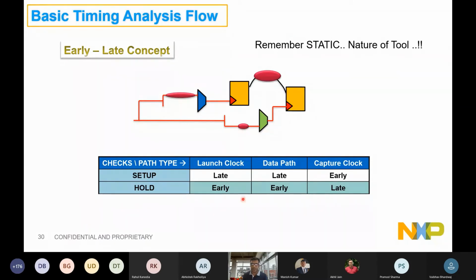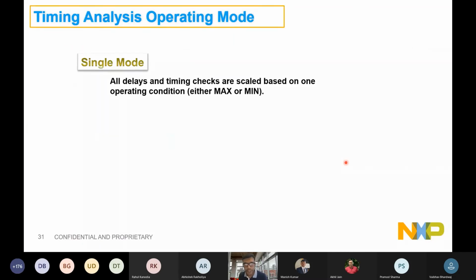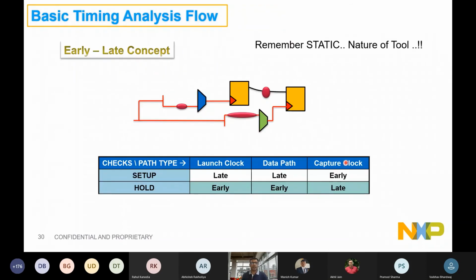So in my design, the tool will by default show you this most critical path, telling you that if you meet this, the other hundreds of paths in that interaction will automatically be clean. I don't care about the rest; I'll show you the worst. Similarly for hold, it is the other way around. You will pull the data as early as possible, and you will push the clock as much as you can. That's how we'll time hold. Okay, now we just talked about the early and late concept.